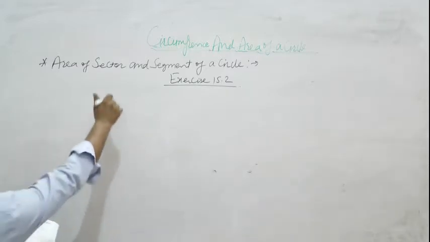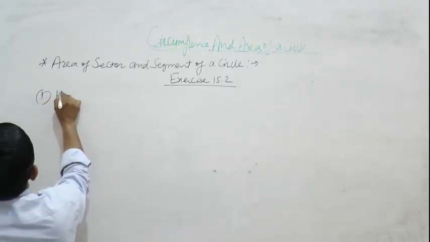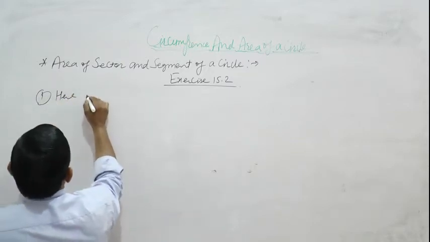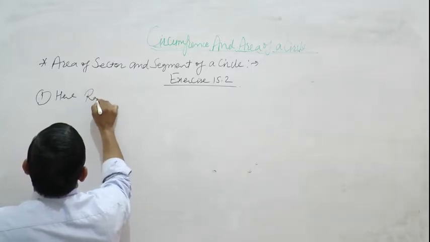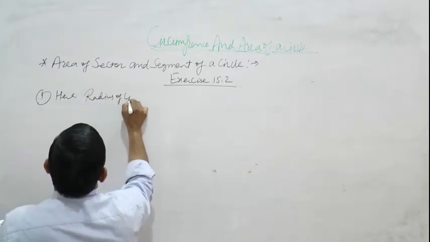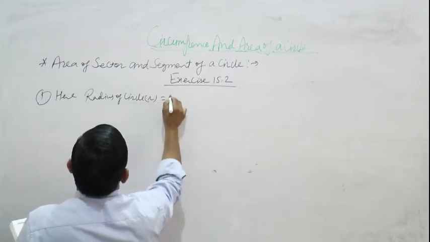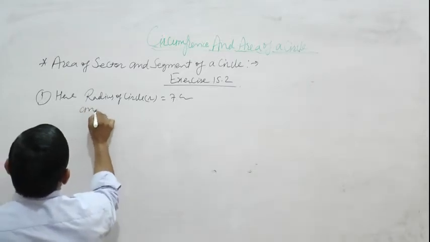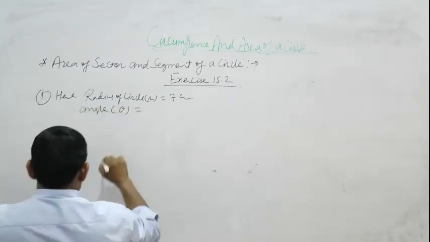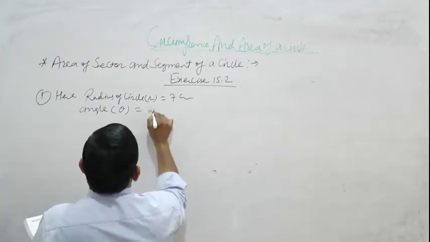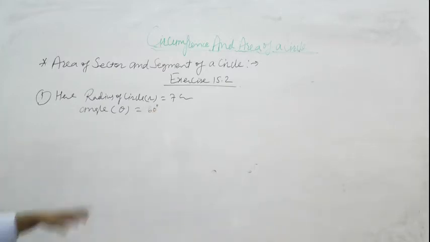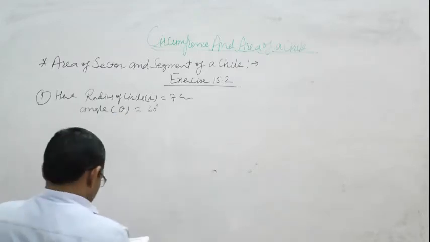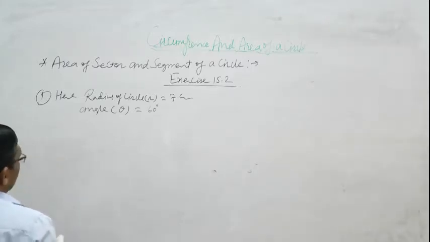Find the length of the arc. Angle is represented by theta, 60 degree.